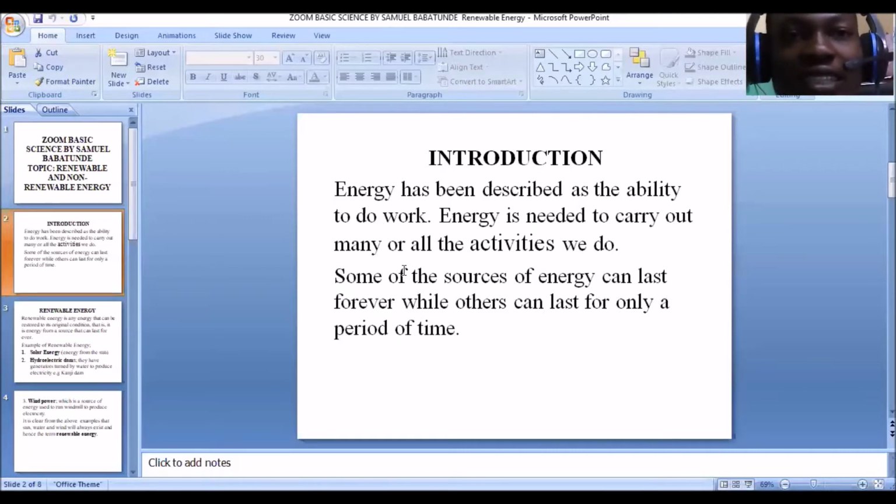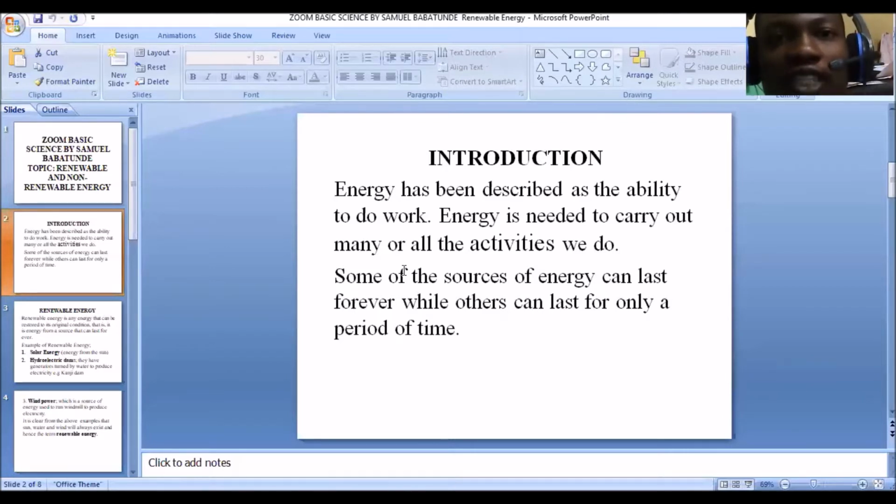So energy simply means what? The ability to do work. We need energy to carry out many of our activities. Some of the sources of energy can last forever, while others cannot last forever. They only last for a period of time. And that will bring us to our today's topic, the renewable energy and the non-renewable energy. Like we said, we mentioned some sources of energy yesterday. We mentioned the sunlight; we say the sun is the major source of energy. We mentioned others like the food, the coal, wood, and then the natural gas.